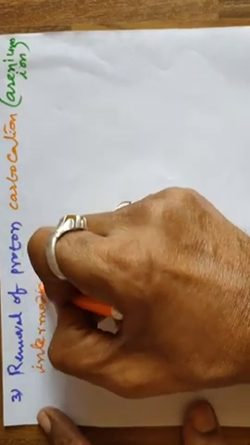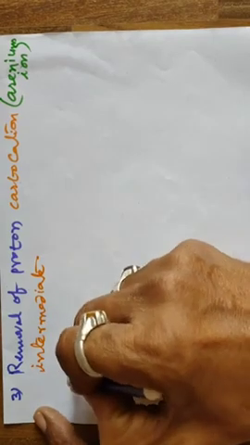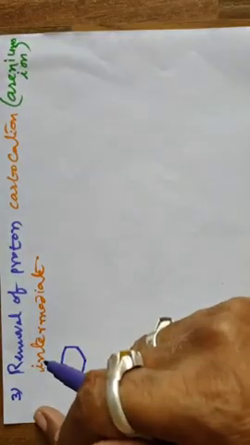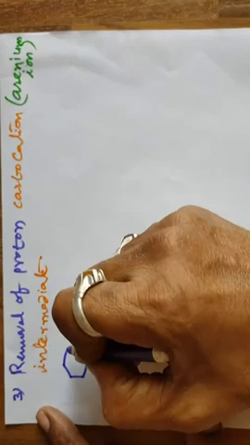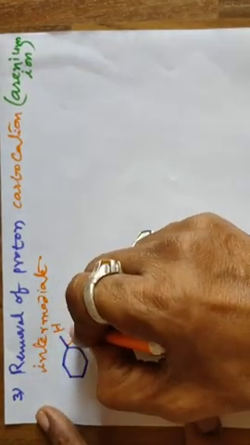Okay, dear students, what you have to draw? Copying the reactant into the new product, like that. So this is H, and this is Cl.